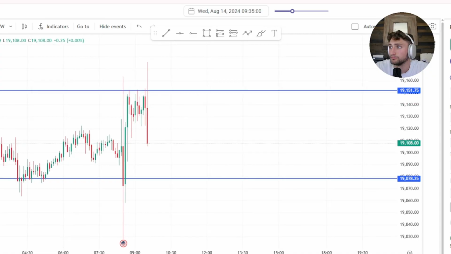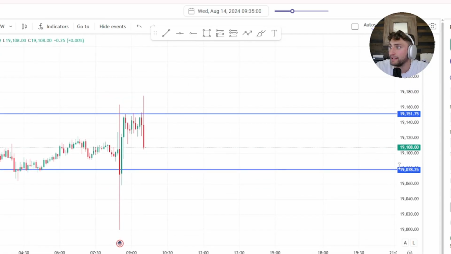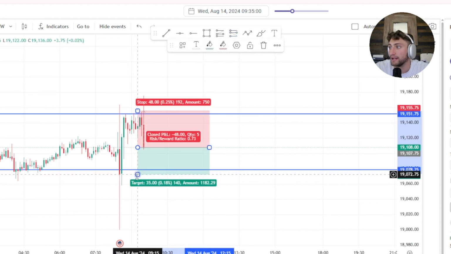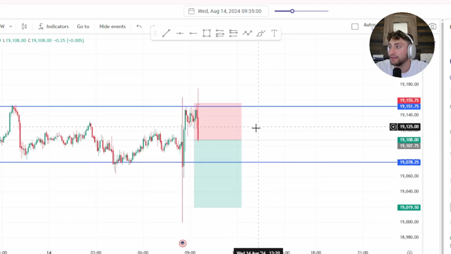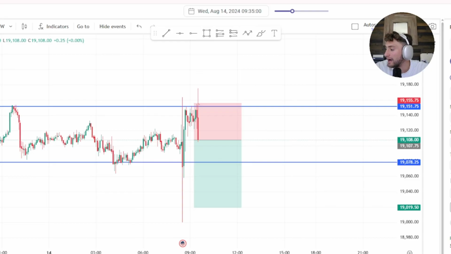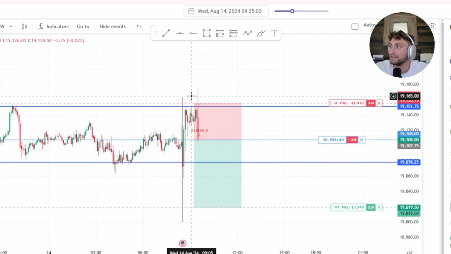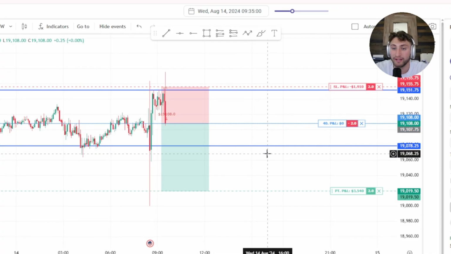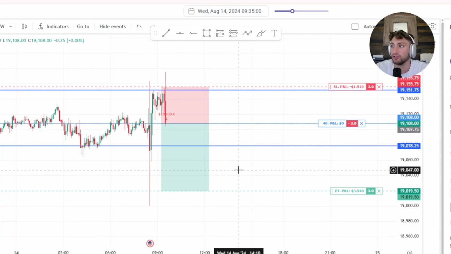So bang. Okay, perfect. I like this trade. I do. A lot of people are going to say, Jake, that's a long wick and a big candle. Your risk to reward is not going to be that good. That is okay. I am just explaining to you the basis of support and resistance, okay? I like a position like this. I like to see that wick. I like to see that bearish volume, okay? I'm aware of the risk I am taking. Be aware of the risk you are taking, okay?